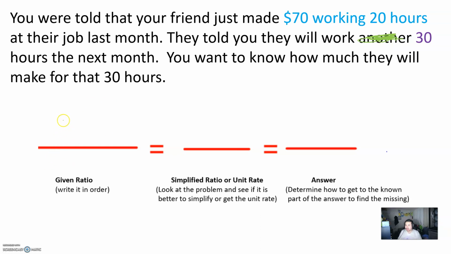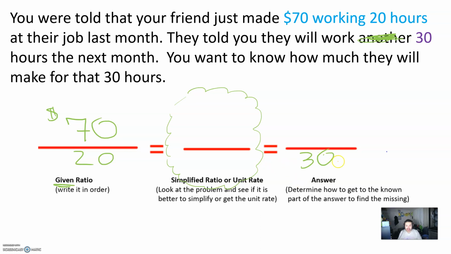So technically, let's fill this out. Here in blue, they tell us that, oh, $70 for 20 hours. So I'm going to write here $70 for 20 hours. We were given that ratio. What we're trying to find is how much we make for 30. Sometimes by default, we're not always going to write this part in, but I'm going to leave a big empty gap in the middle to make sure we know what's going on overall, okay? Now we're trying to see how much, let me put hours here, hours. We're trying to see how much money your friend can make within that 30 hours, okay?